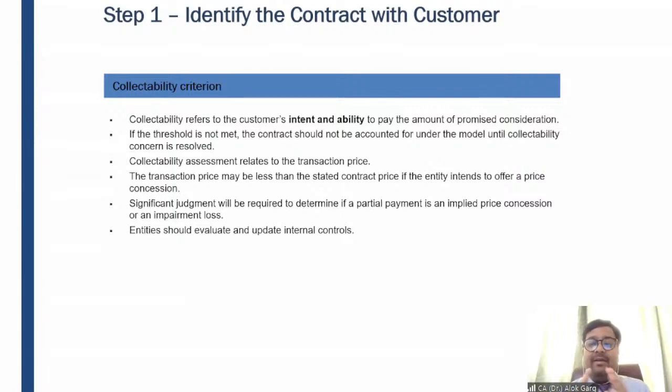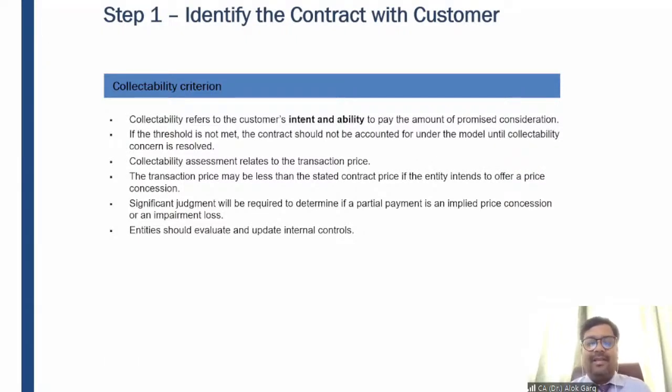Now, the standard has given you guidance about the collectibility criteria. This collectibility criteria is very important. For example, if I'm dealing with a customer who becomes bankrupt, okay. For example, I'm dealing with Reliance Communication. Okay, you all are aware that Reliance Communication is already insolvent. Okay, and they are going through the IRP process, right? So if I am a consultant and I have entered into a contract with Reliance Communication, okay, and I know that this company has become insolvent and they are running into cash crisis.